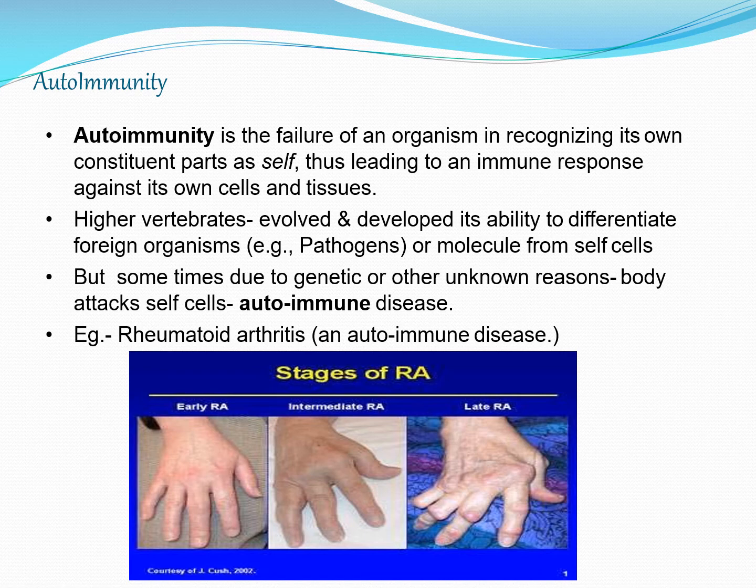You understand? Okay. So higher vertebrates, like human beings, have evolved and developed the ability to differentiate foreign organisms or molecules from self cells. But sometimes, due to genetic reasons or some unknown reasons, the body fails to understand its own cells and starts attacking self cells. That is called autoimmune disease. One such disease is rheumatoid arthritis. And you can see in the picture how the hand is. So that is the beginning stage, and then the intermediate, and then the later stage. So it is an autoimmune disease.